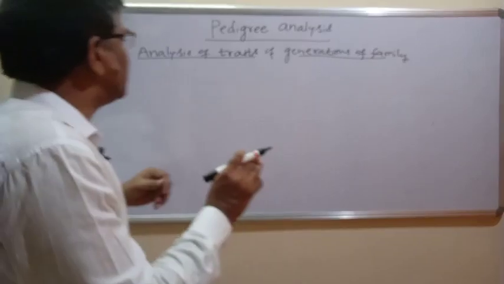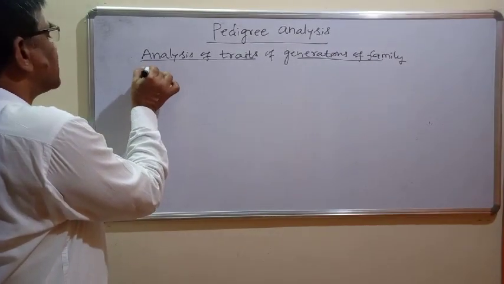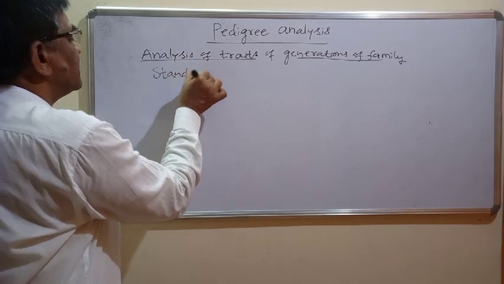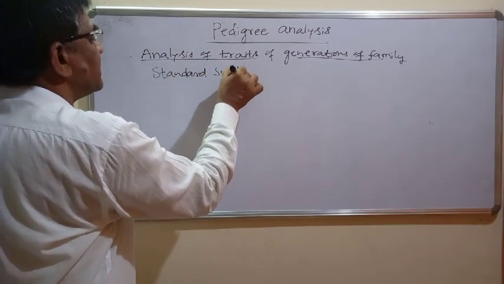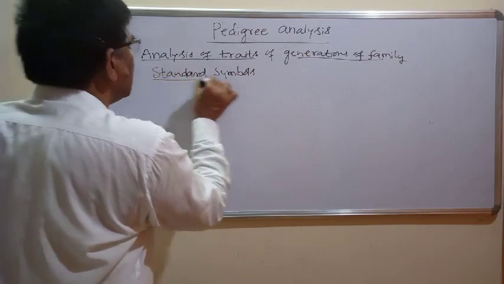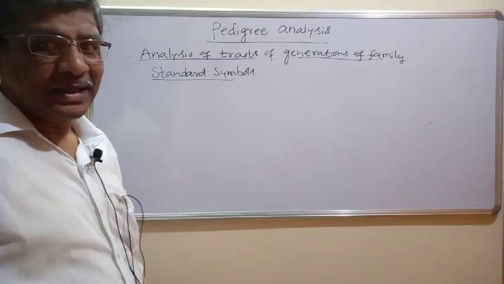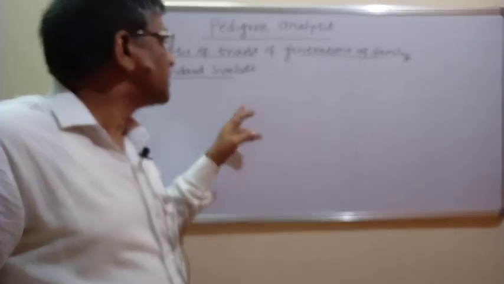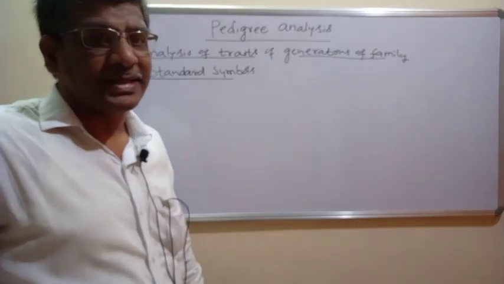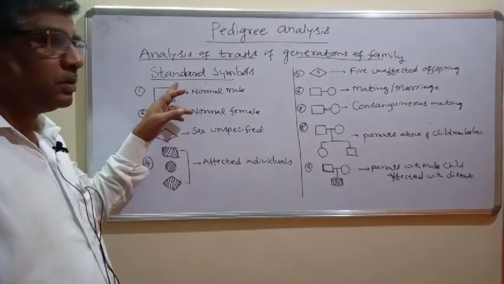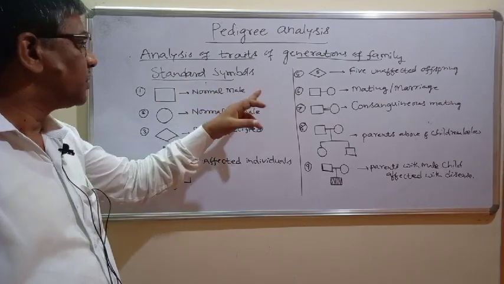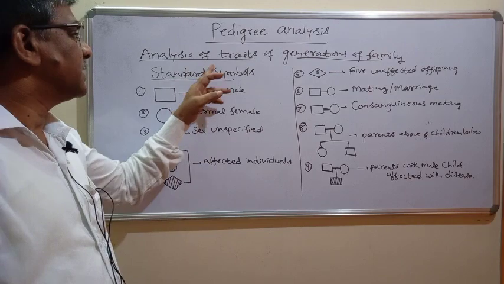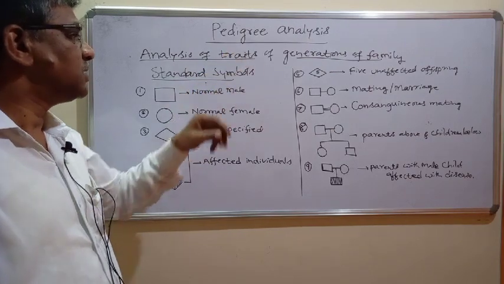And to study this pedigree analysis we can use certain standard symbols. Now let's understand what are those standard symbols which we can use in the analysis of a pedigree chart.